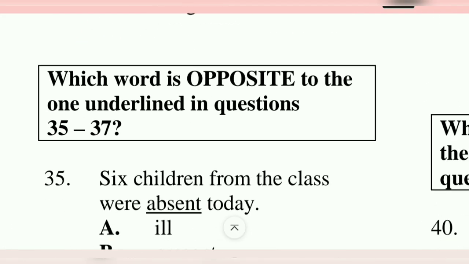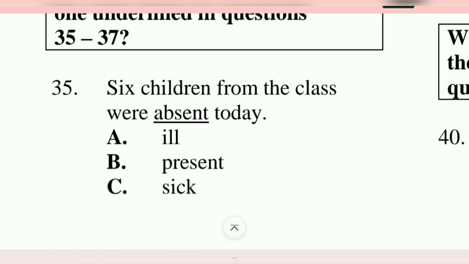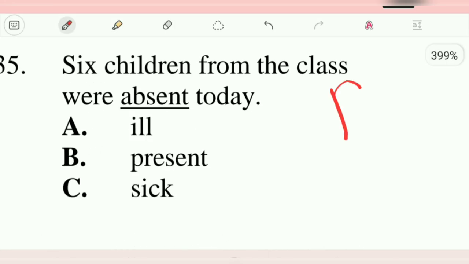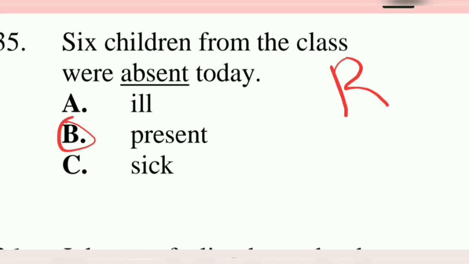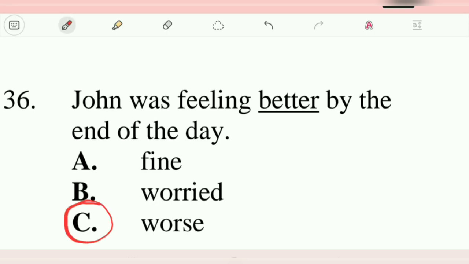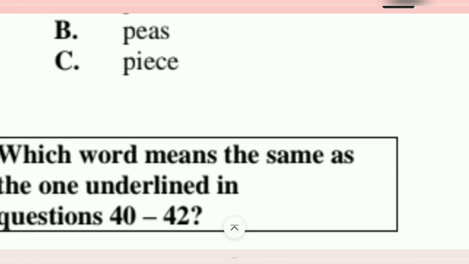Alright? Which word is opposite to the one underlined in questions 35 to 37? 35. 6 children from the class were absent today. Repeat. If you're not absent, you are present. 36. John was feeling better by the end of the day. If he wasn't feeling better, he would be feeling worse. Alright, 37.